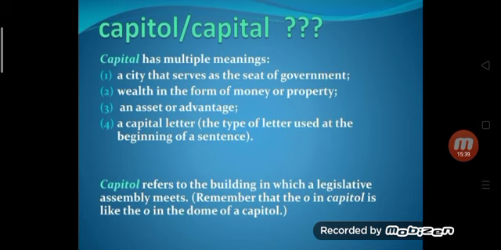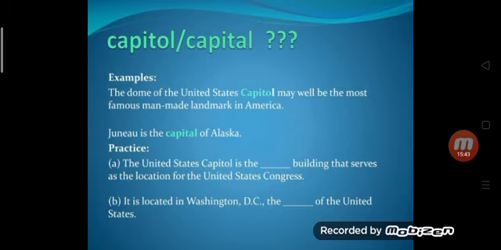Remember that the O in Capitol is like the O in the dome of a Capitol. Examples: the dome of the United States Capitol may well be the most famous man-made landmark in America. Geneva is the capital of Alaska.